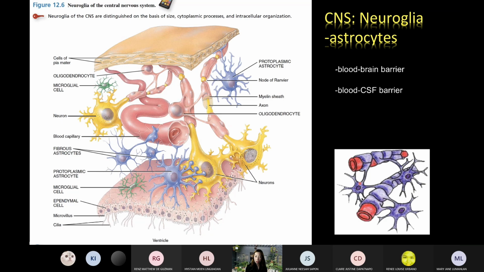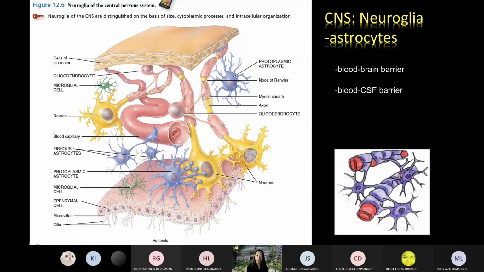So here you have the blood vessel, and here you have the extensions or processes of astrocytes wrapping the blood vessels. What do you think is the purpose of this blood-brain barrier? From the term blood-brain barrier. I think, ma'am, it separates the blood vessels from the brain tissues. Yeah, it separates the blood vessels from the brain tissue.